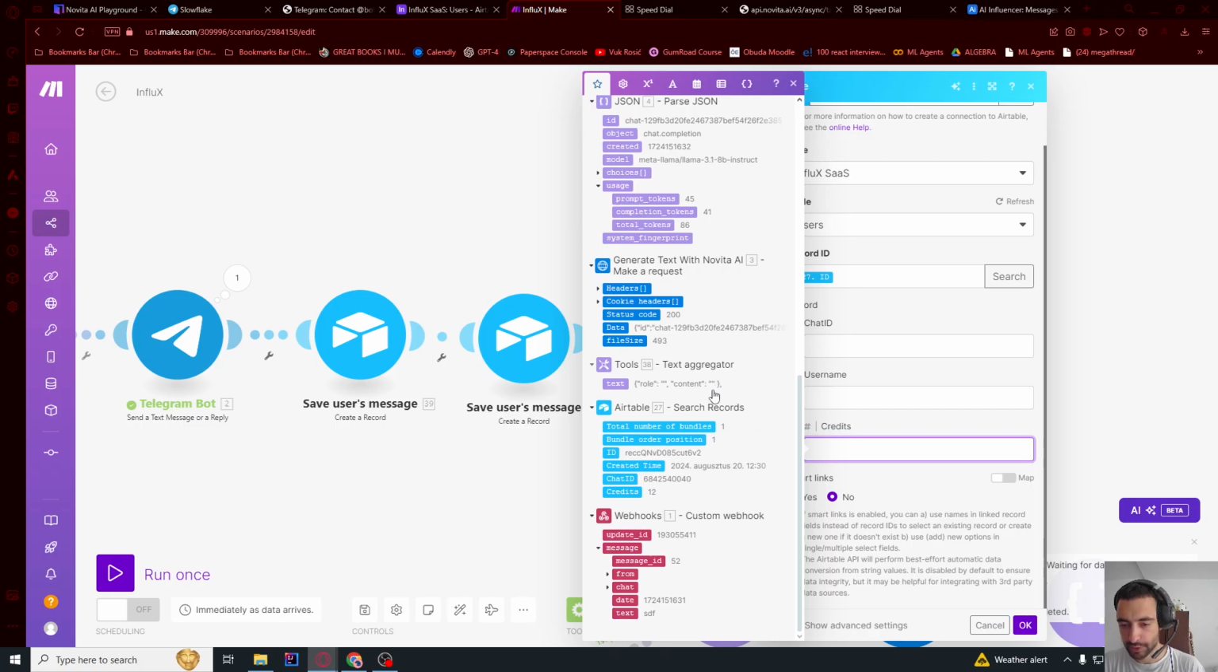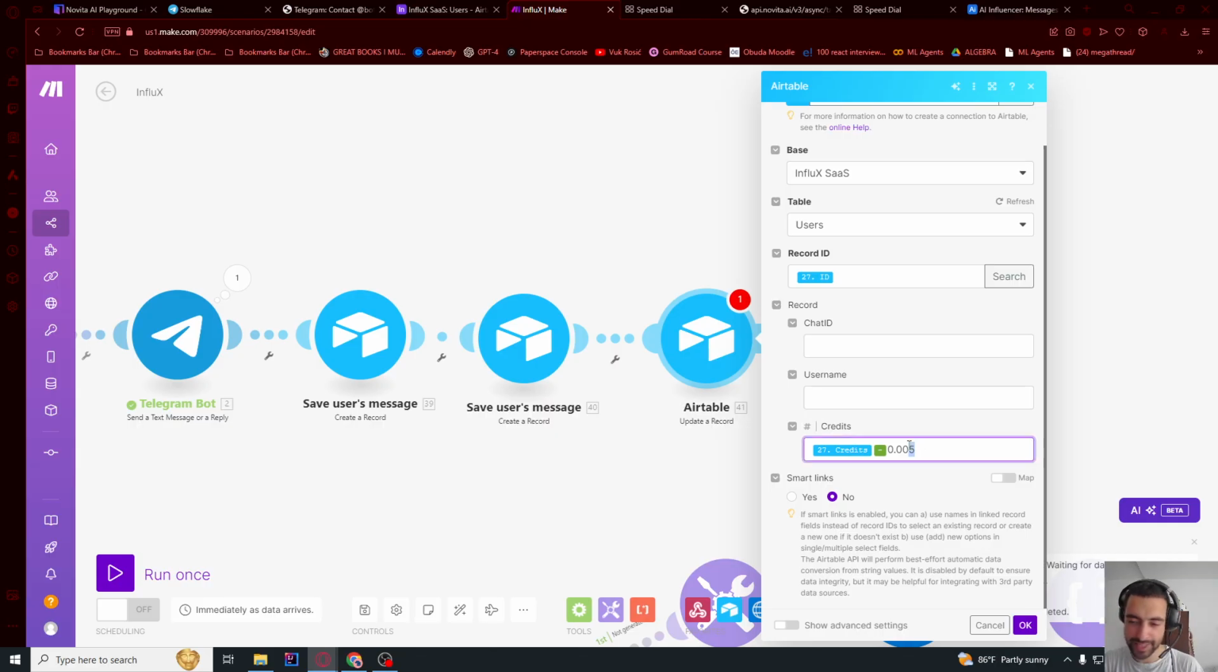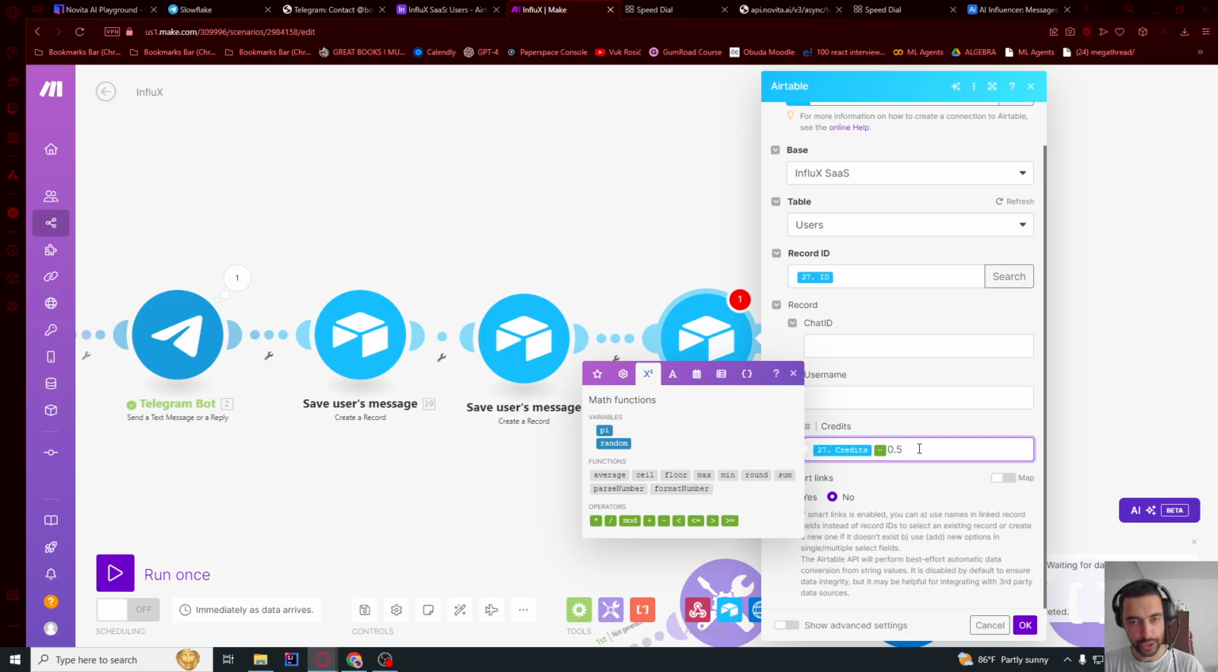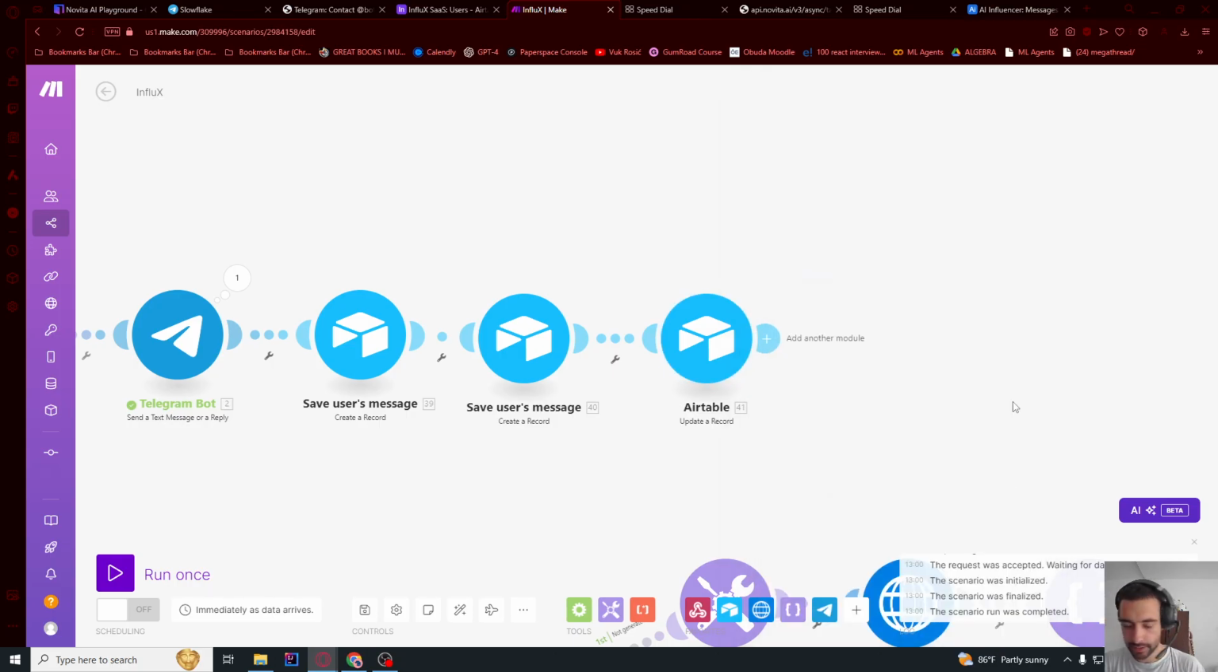So we're gonna scroll down to the bottom, credits, and then subtract. But if we wanna subtract, we need to use this operation here. Click this X and then use this minus. You cannot just type minus. And then cost of message, let me say $0.005. Now I've seen some people putting like 0.5, too expensive, nobody will pay. You can increase a little bit, but not too much, or people won't buy. And then press OK here.